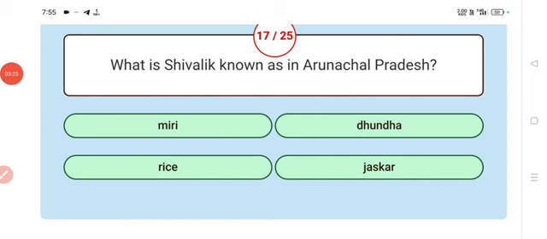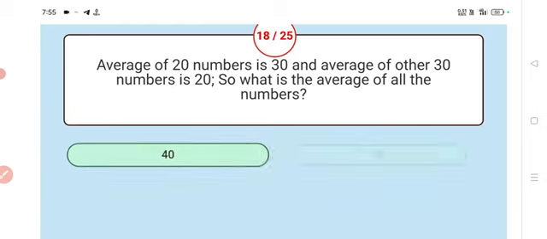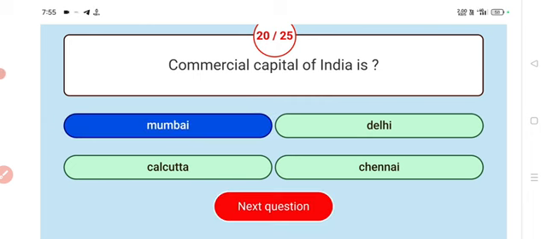What is Shivalik known as in Arunachal Pradesh? Answer: Miri. Next. Commercial capital of India is? Answer: Mumbai. Commercial capital of India is Mumbai.